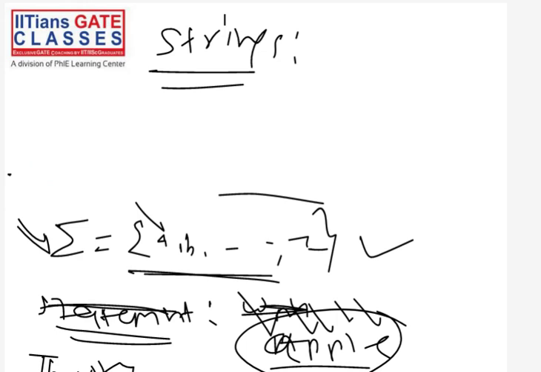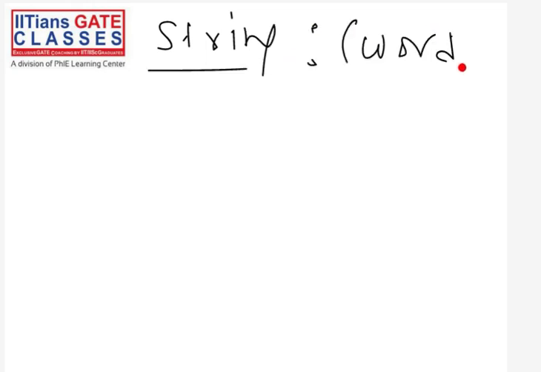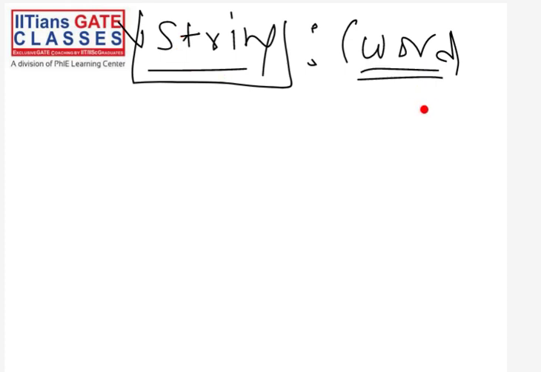Similarly, in our TOC subject, we have something called strings. We have something called a string. Sometimes it is also called a word, but this term string is the terminology that we will use frequently. But sometimes this string is also called a word.